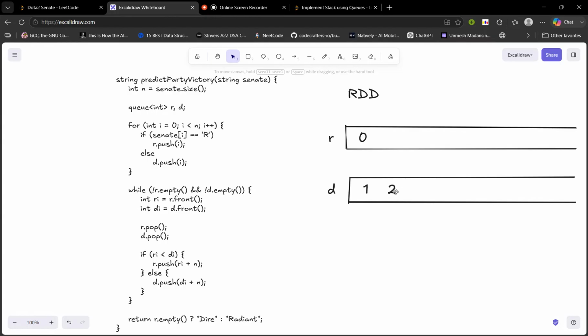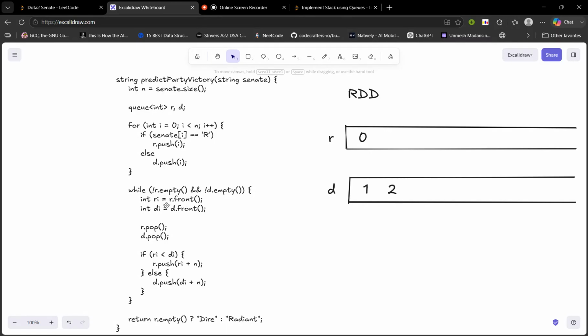So naturally the only candidates remaining are the other group and they can declare victory. So that is the condition where we judge whether we have to declare victory or not. So both should be not empty.